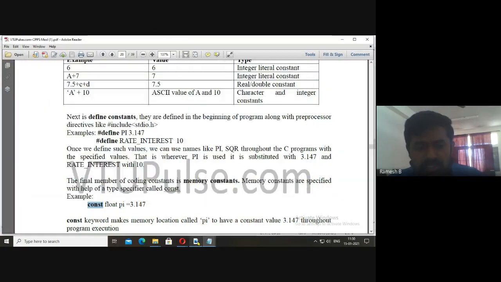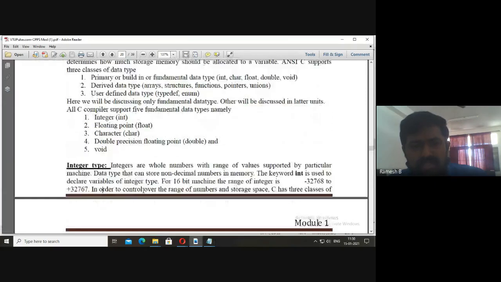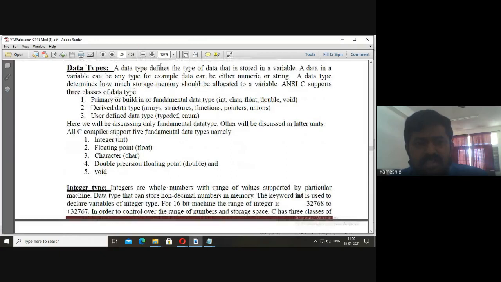Now, similarly, the next concept is data types. I told you what is data type. Data type specifies the type of the data which can be stored in the variables. Okay, which can be stored in the variable. Okay, the types of data types are integer, float, character. Okay, float, double, and void. Okay, void is also a data type.